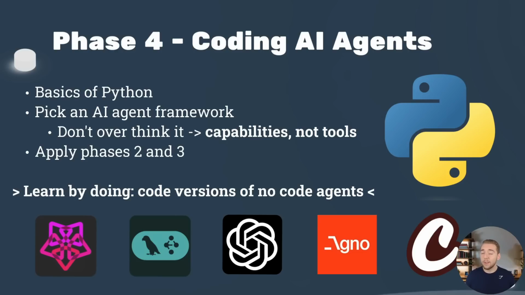And I'm not a huge fan of vibe coding. I think it's important for us to still understand what is being created through the AI coding assistants, and so I would recommend learning the basics of Python still, getting a grasp of programming, and then moving on to picking your AI agent framework. Like we have Pydantic AI and LangGraph, they're a couple of my favorites. We've got the OpenAI Agents SDK, we have Agno, Crew AI, there are so many good options out there. So explore, pick the ones that's right for you based on simplicity and performance and the different criteria that you have. But also do not overthink it.